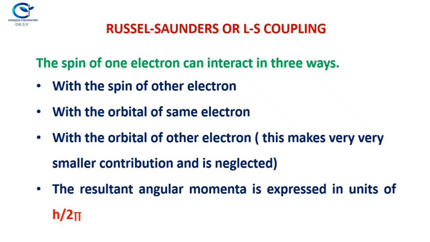And the orbital of the first electron will interact with the orbital of the second electron. Second, the spin of an electron will interact with the orbital of the same electron. Then third, the spin of the first electron will interact with the orbital of the second electron. But actually the third interaction is very small in contribution and is neglected. The resultant angular momentum is expressed in units of h by 2 pi.